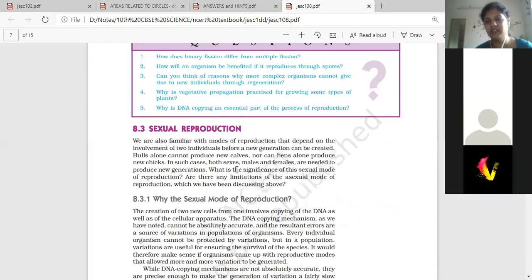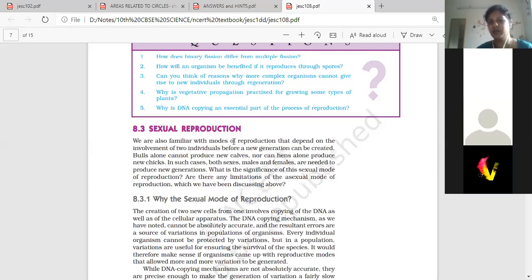Specialized cells called male and female gametes are necessary. In sexual reproduction, these two cells fuse together to form one cell, and that cell further divides to form the new organism. These are all the things necessary for sexual reproduction.